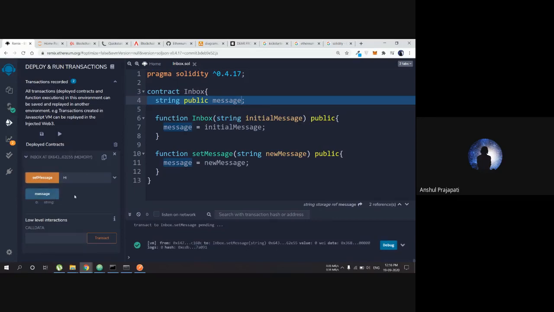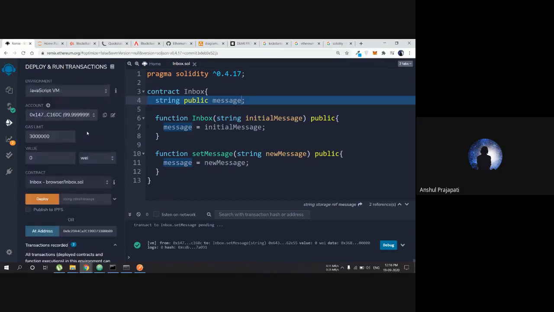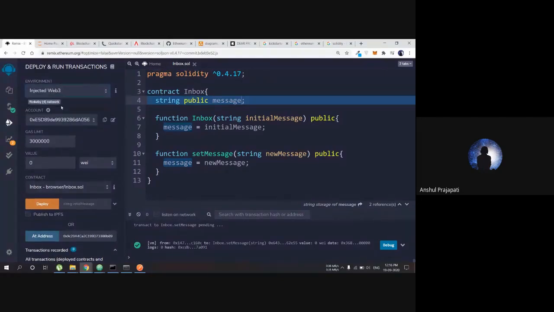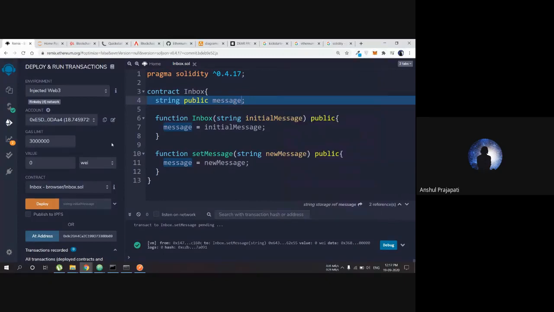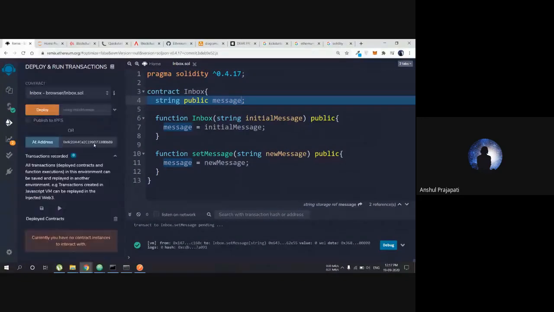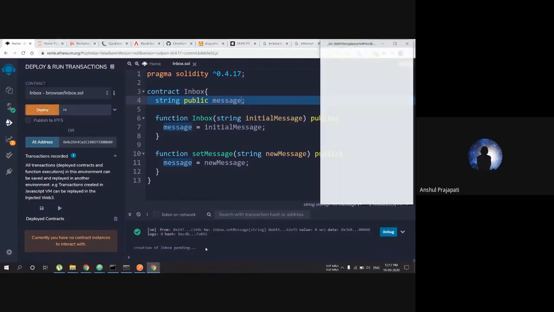Now when we change something in the contract, all those changes, if I use Injected Web3, go to the Rinkeby network. Ethereum is there, and there is something called Rinkeby. These are all test networks where we can test applications and all that. I have an account which contains 18.7 ethers, and when I deploy the contract with the initial message "hi," this contract is going to be deployed.